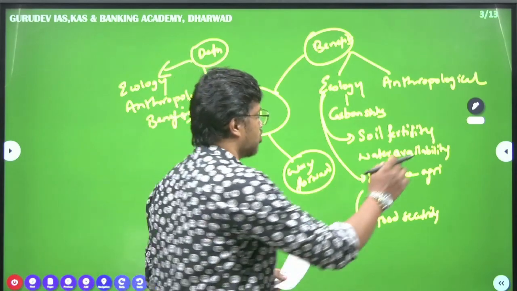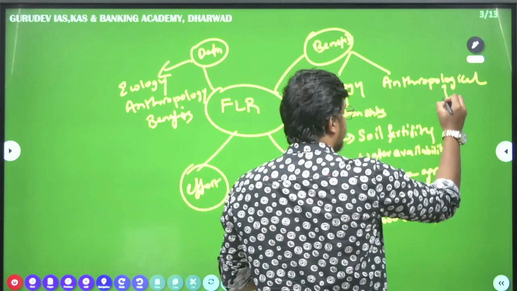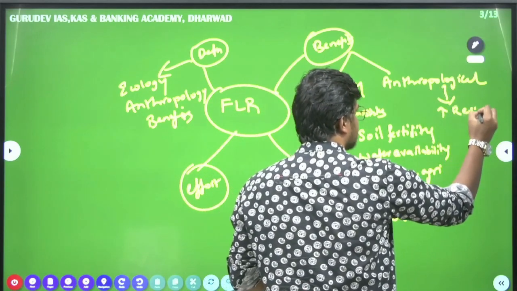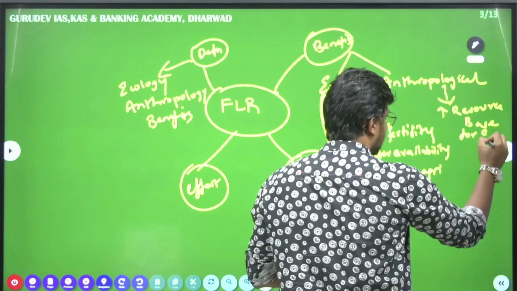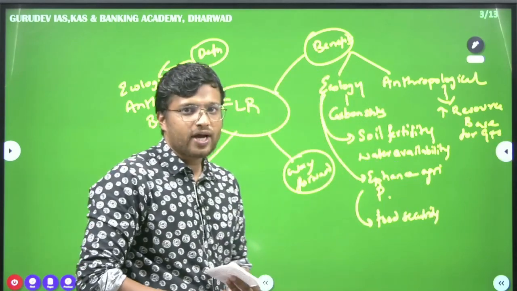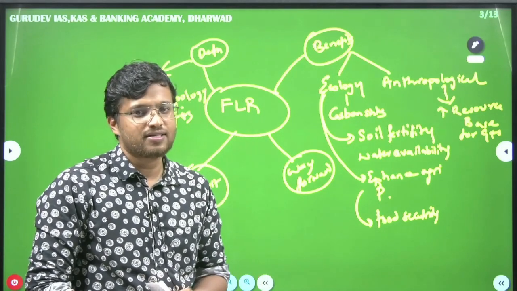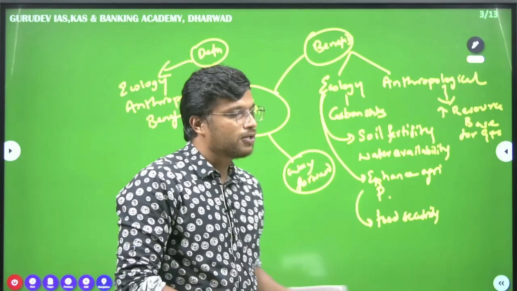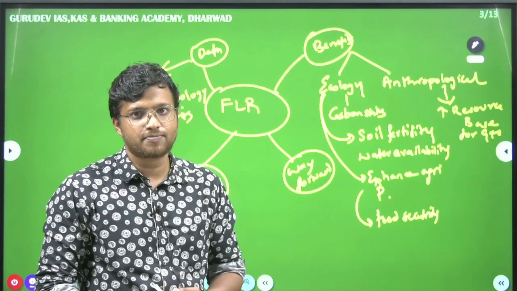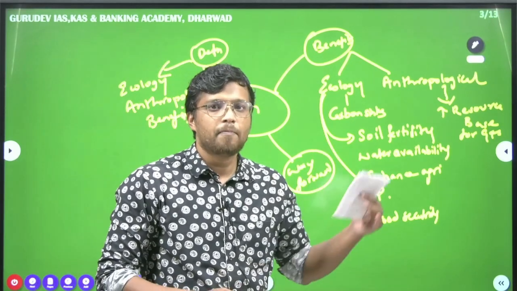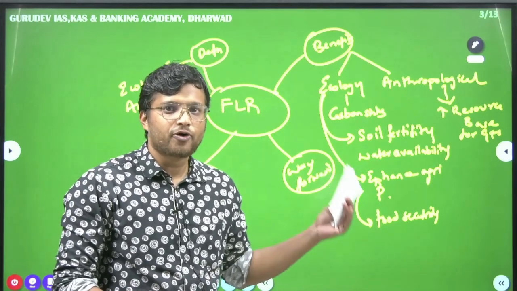Now coming to the anthropological benefits. First of all, it increases the resource base for goods and services. The basic service provided by these forests is resources. When we consider the tribal people that inhabit these forests, what are the main resources that the forest is providing them? The forest is providing them with minor forest produce. The forest is providing them with minor mineral resources that are important for their livelihood.